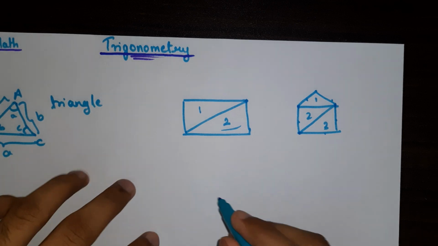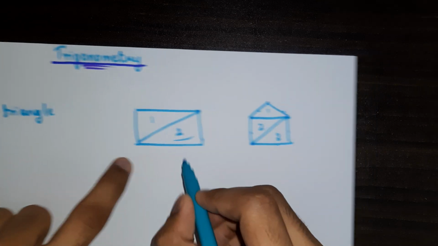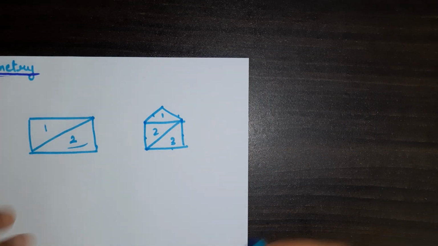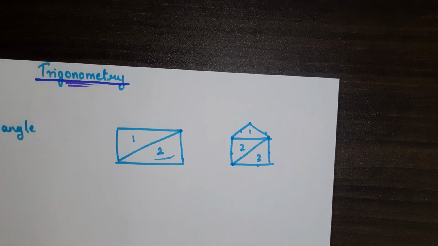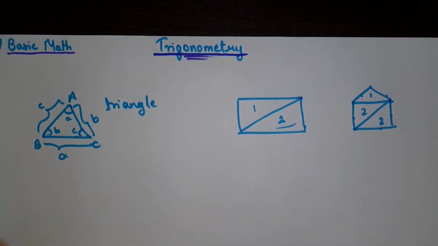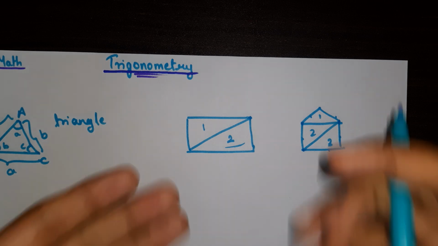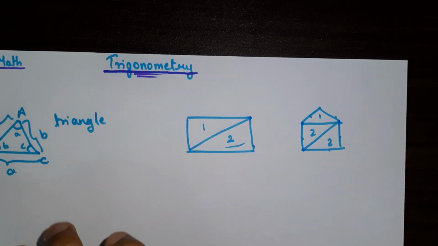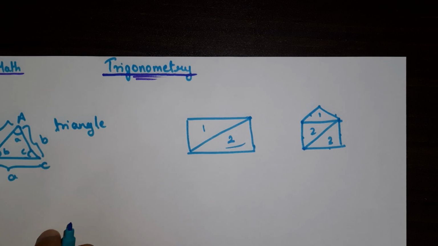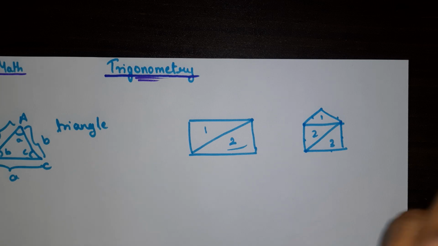So instead of learning individual methods of how to find the sides and angles of a rectangle, then a pentagon, then a hexagon, then an octagon, nonagon or decagon, of like infinite polygons, instead of learning that, why not learn the relation between sides and angles of a triangle, which is the most basic polygon, and then convert any polygon you need into multiple triangles, then find the sides and angles of the triangles,